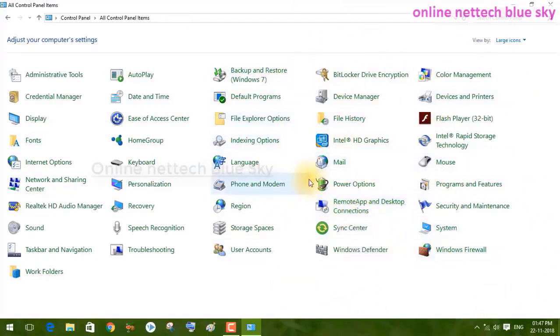Windows settings are the same across Windows XP, Windows 7, Windows 8, Windows 8.1, and Windows 10. Sometimes 95% of the control panel options are completely the same, because this is very important for Windows operating systems. Maybe you are not seeing Flash Player or Realtek HD Audio Manager, but 95% of these options are available in your control panel. So let's start: what is the Calendar Manager and how can we manage it.